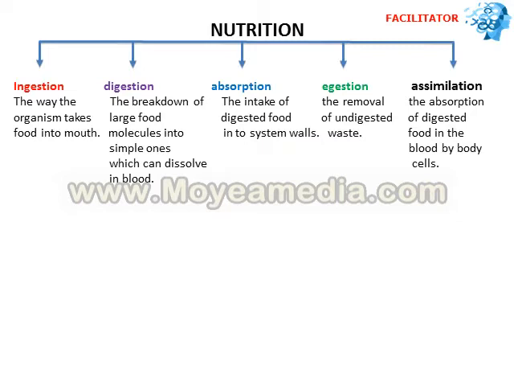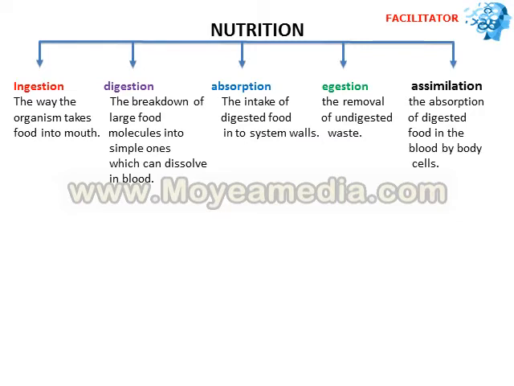Then the third stage of nutrition is absorption. Absorption is the intake of digested food into the system walls. For example, the completely digested food is absorbed into the small intestine walls, particularly the ileum walls, by villi.